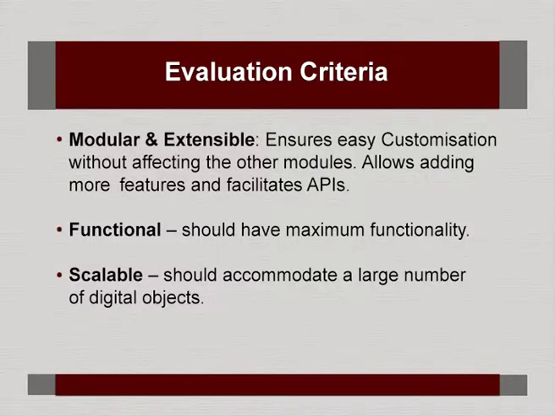So if you want to allow more features, of course, this you can do only in case of open source software, or facilitate application program interfaces. For example, the latest version of DSpace has a REST protocol interface. That means anybody can develop application programs using the REST protocol and can access the content of the digital library.